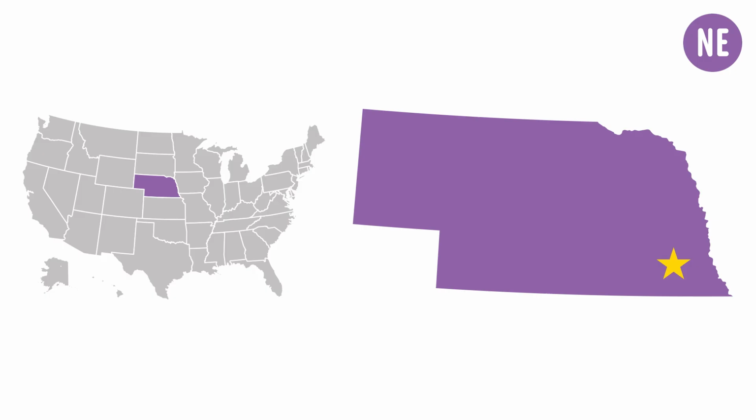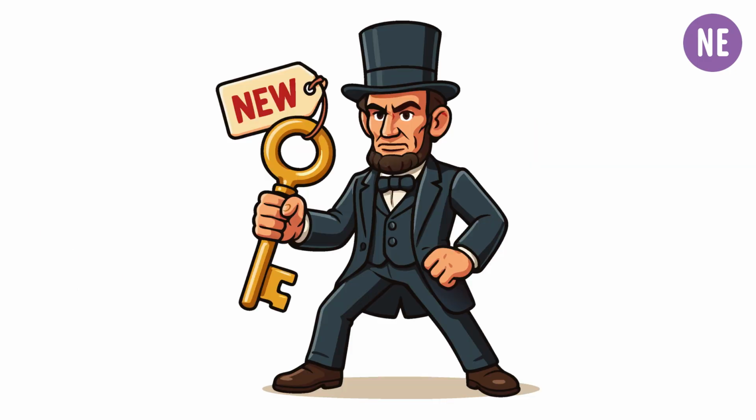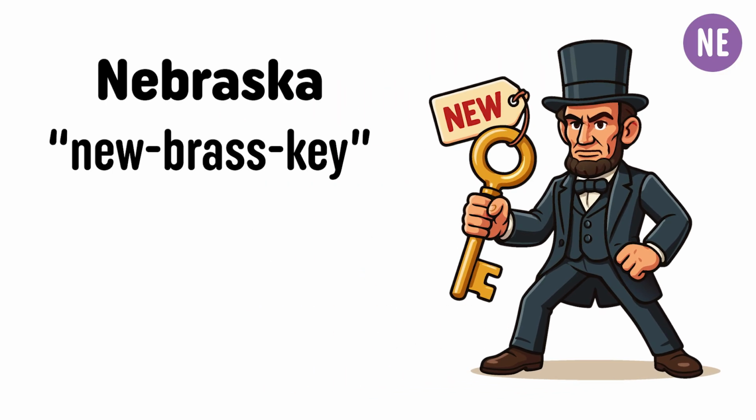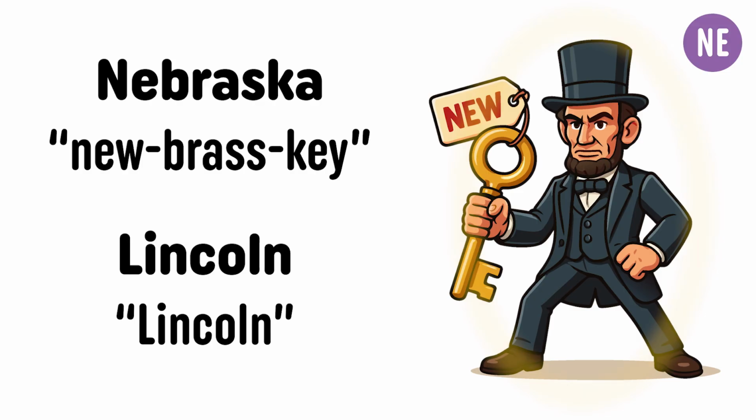The capital of Nebraska is Lincoln. This image represents Lincoln, Nebraska. First, we have to convert the state Nebraska into a picture. Nebraska can be broken down into new brass key, like a brass key with a new tag on it. Next, we have to convert the capital city Lincoln into a picture. Lincoln is represented by Abraham Lincoln.